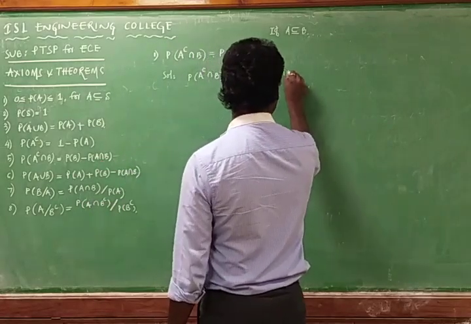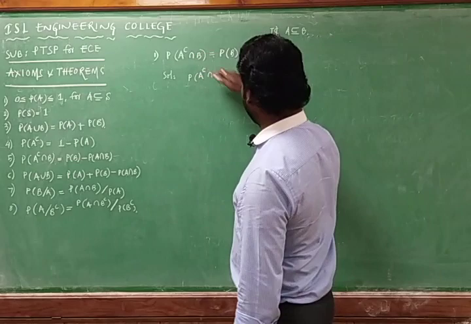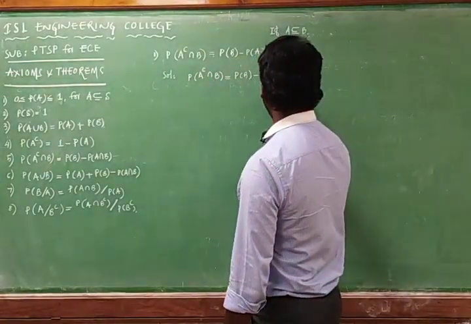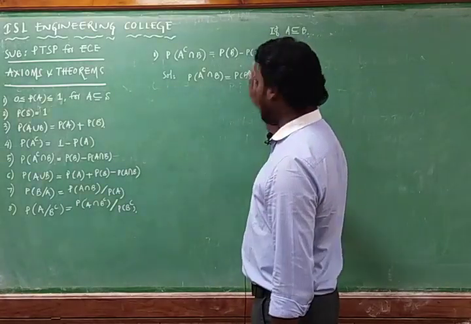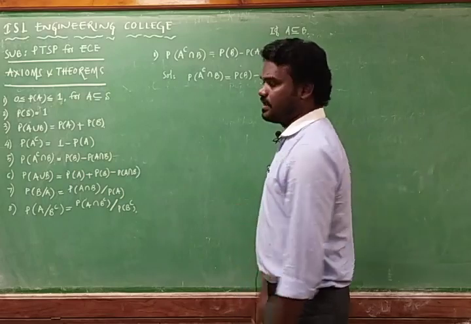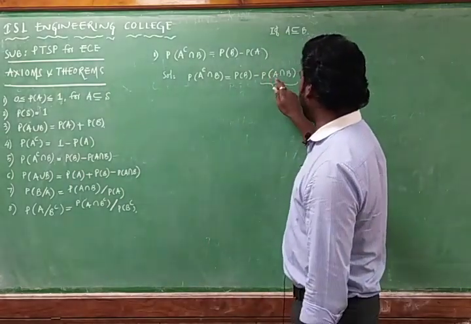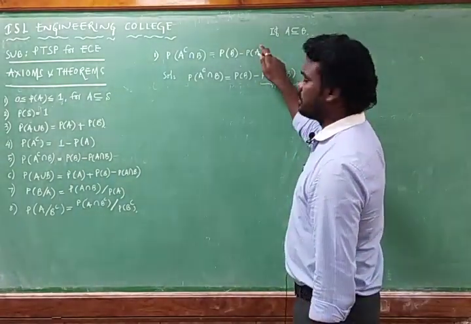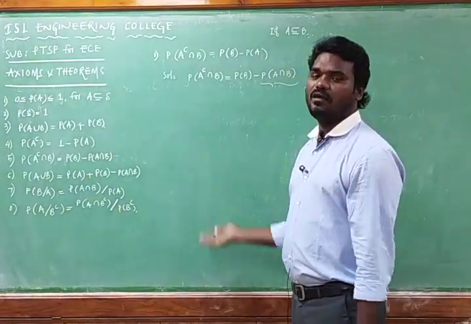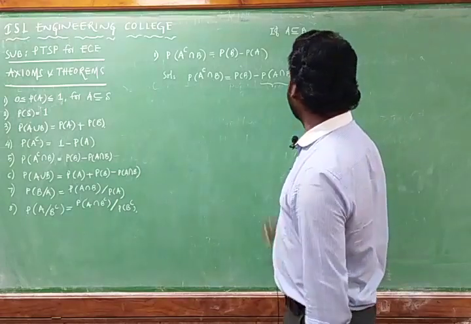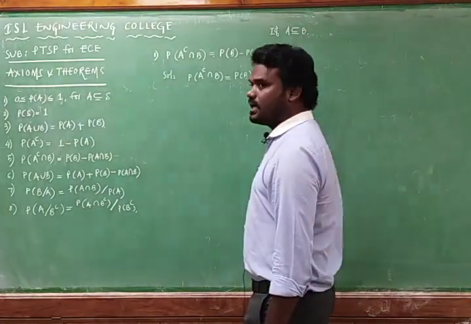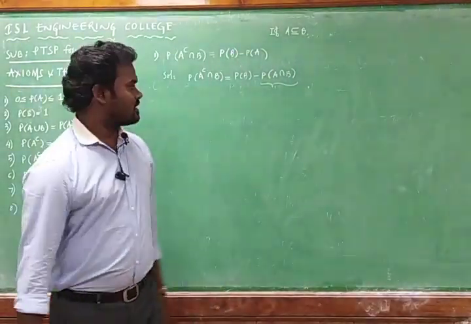What is the difference? If we compare these two equations, this is the same, this is the same, this is the same. That means in place of the probability of A intersection B, we must show that it is equal to the probability of A only. If you prove that, you can directly replace it. The only data given is that A is a subset of B.